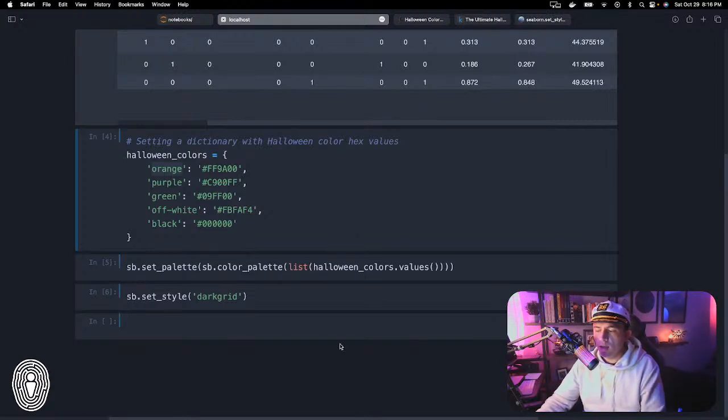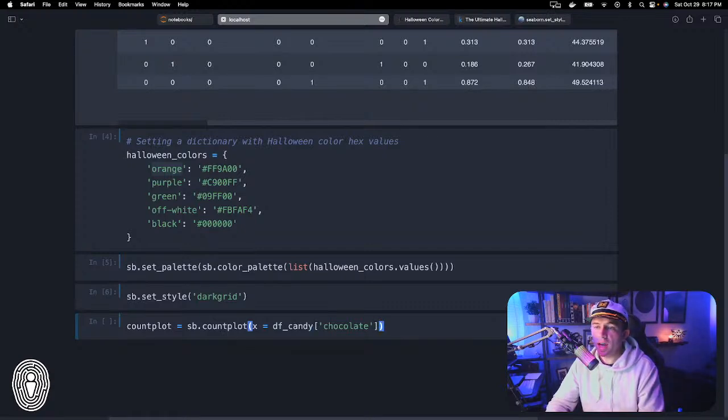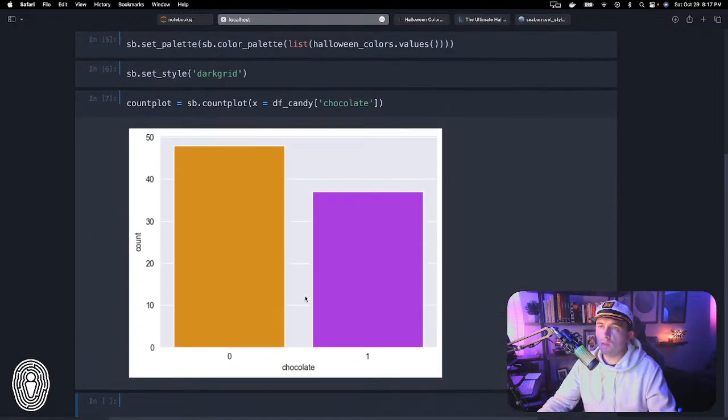The way that we do this is we are going to use Seaborn, and we're going to create a count plot. So count plot equals sb.countplot. Now we are going to pass in our data frame. We're going to set the x value to be df candy, and then our x value is going to be chocolate, because this is what we're going to view. I'll just go ahead and run it. So here is our very simple visualization.